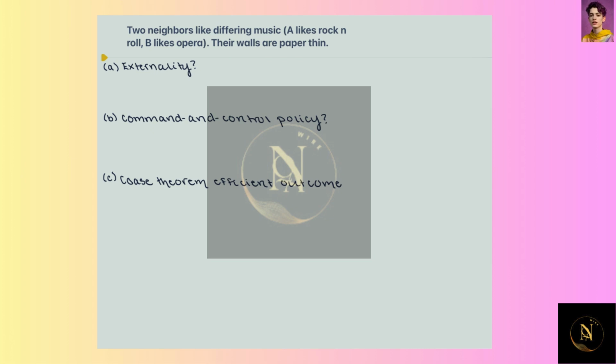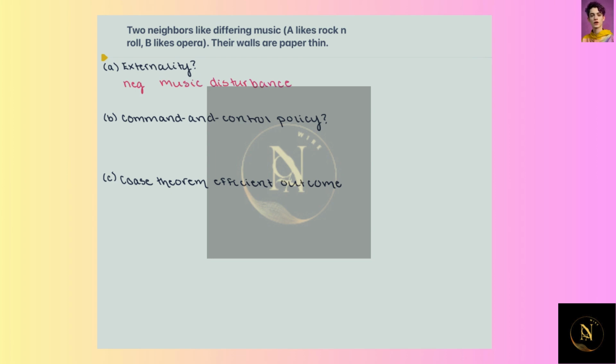So what we want to know here is what externality is present. What we're seeing is a very negative externality of music disturbance. One neighbor plays their music, say rock and roll music, really loud, while the other neighbor is forced to listen to it and they don't like it. They're going to consider that some sort of disturbance, which is a negative externality.